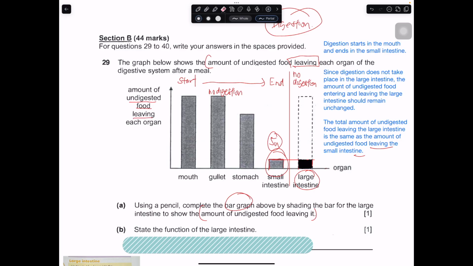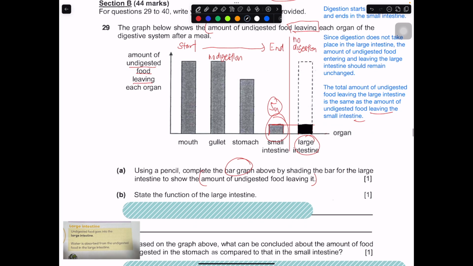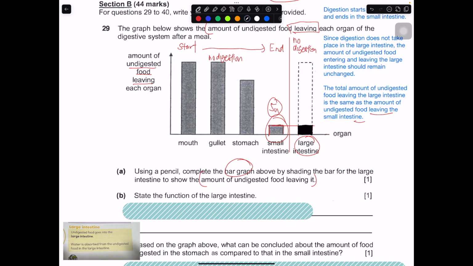Okay, so this should be the correct answer for this part, for large intestine. That should look fine. Okay, state the function of large intestine. Okay, this one is a really straightforward question given it's a textbook answer.